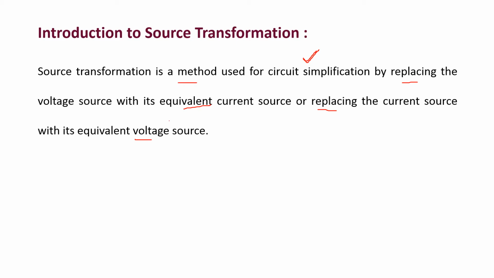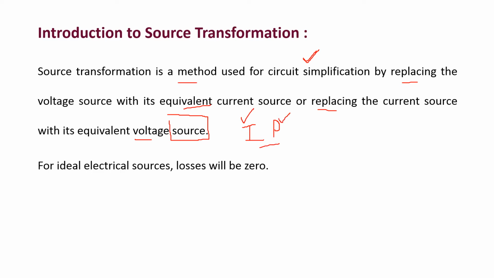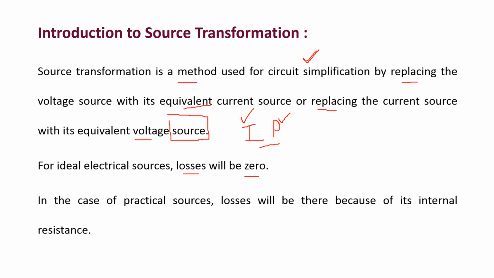Now, coming to the concept of sources, we have two types of sources. The first is ideal sources and the second is practical sources. Coming to the concept of internal resistances for ideal and practical sources, this part is very important. Ideal means there are no losses, so for ideal sources the internal resistance is zero. But practically, ideal sources are not possible, so we have to consider practical sources.